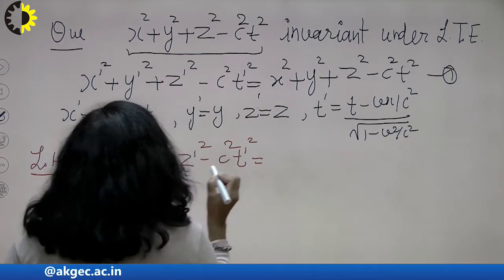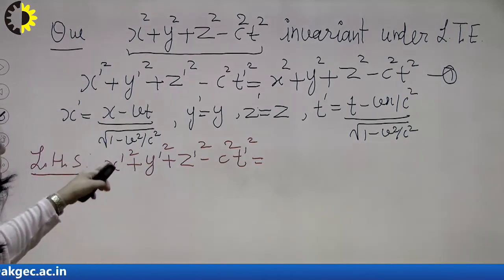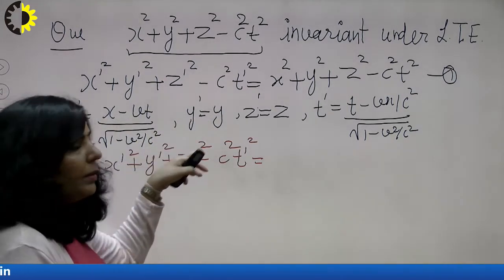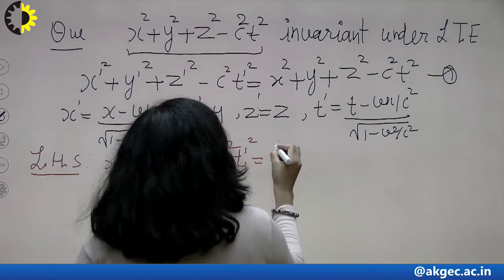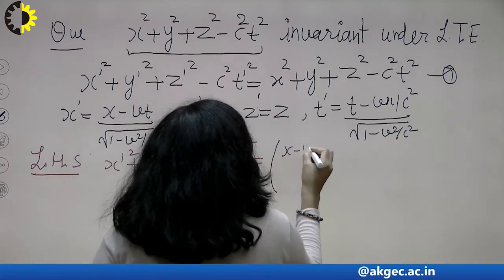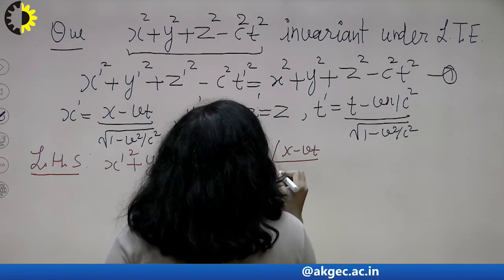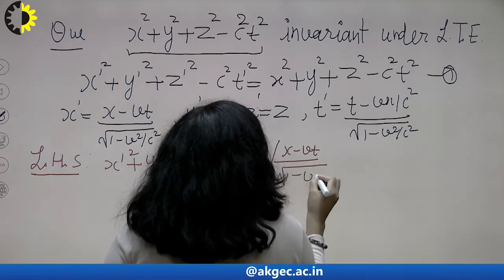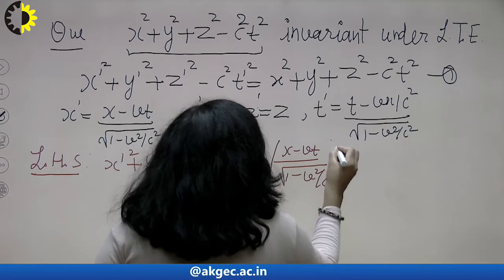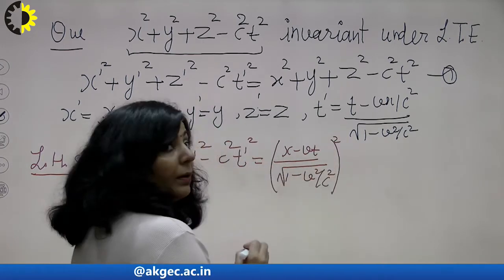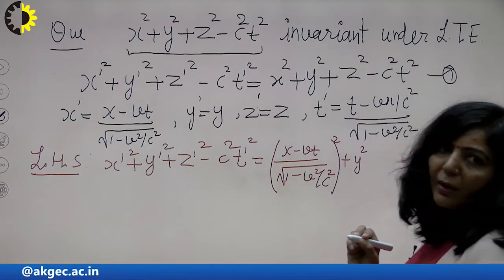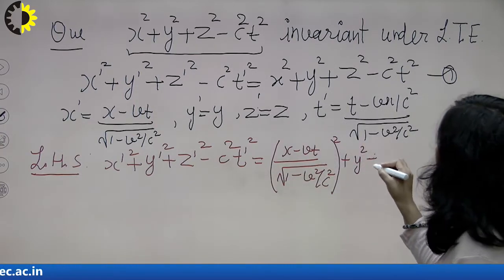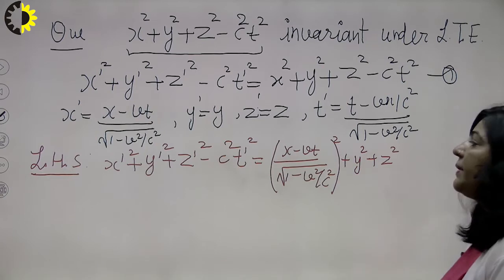Just substitute the values of x dash, y dash, z dash and t dash from here. x dash is x minus vt upon root 1 minus v square upon c square, so square of that, plus y dash square, and y dash is y, so I am writing simply y square. z dash is z, so I am writing simply z square.